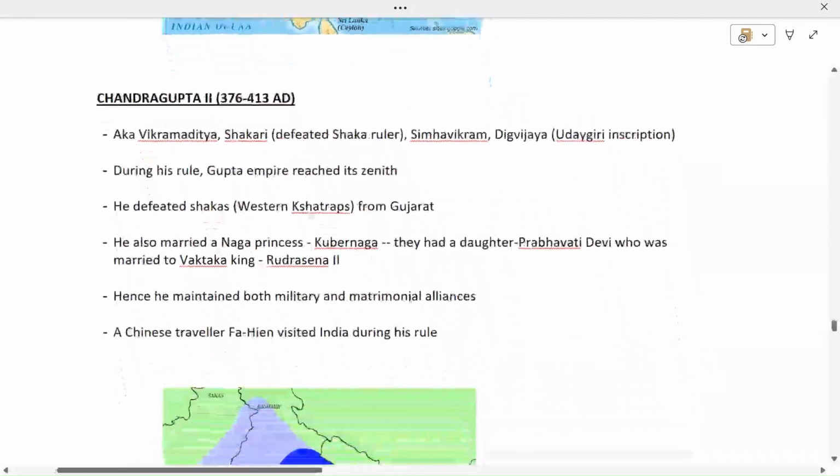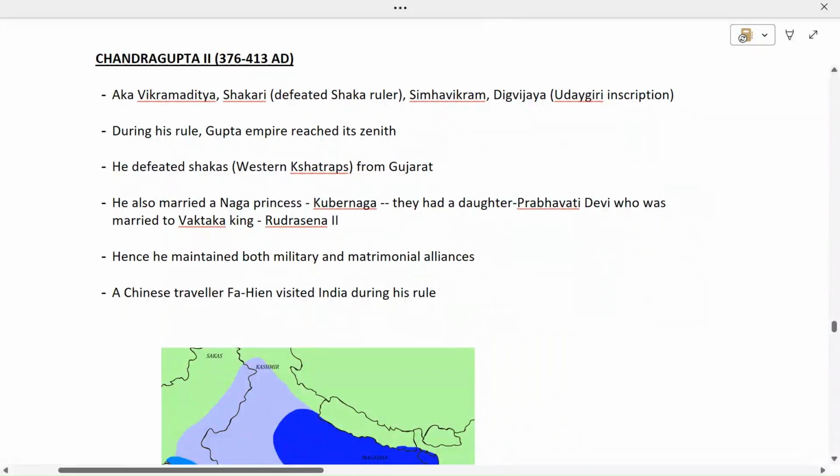Now came Chandragupta II, who also conquered this part. His time period was 376 to 413 AD. He was also known as Vikramaditya, Shakari, because he defeated the Shakas, Simhavikram, and Digvijay, which is mentioned in his Udaygiri inscription. So he took so many names. During his rule, the Gupta Empire reached its zenith. So the maximum peak of the Gupta Empire was reached during the time of Chandragupta II.